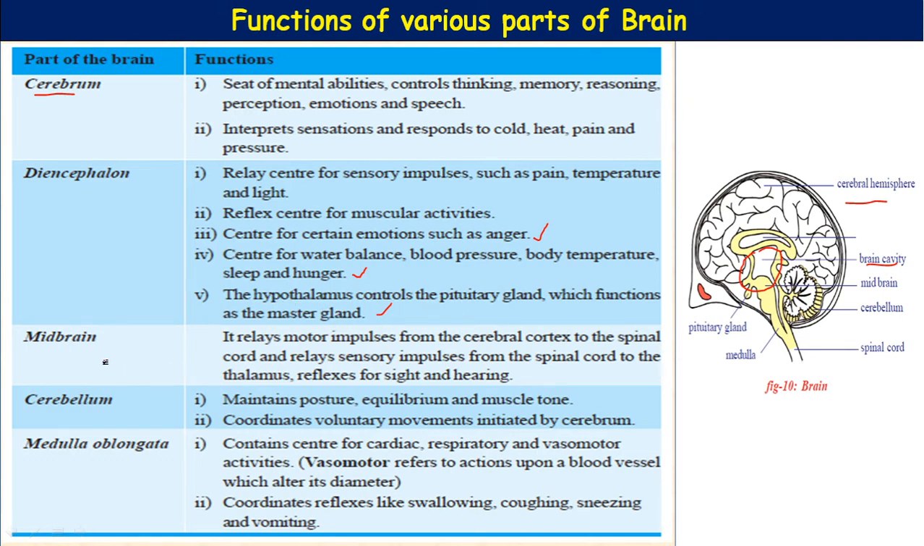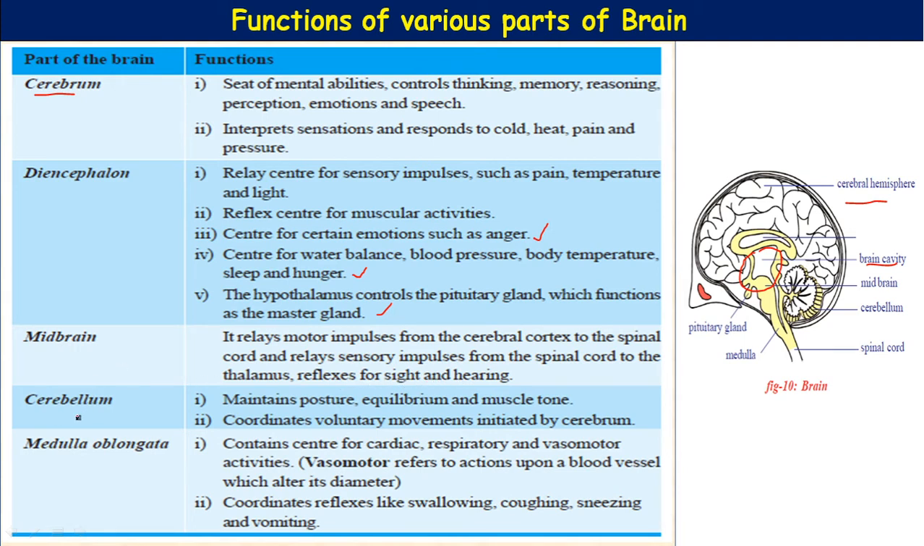Next part of the brain, the midbrain. It relays the motor impulses from the cerebral cortex, here the cerebral hemisphere, to the spinal cord, and relays sensory impulses from the spinal cord to the thalamus. Or we can say the midbrain connects the forebrain to the hindbrain. The reflexes for sight and hearing are present in the midbrain.